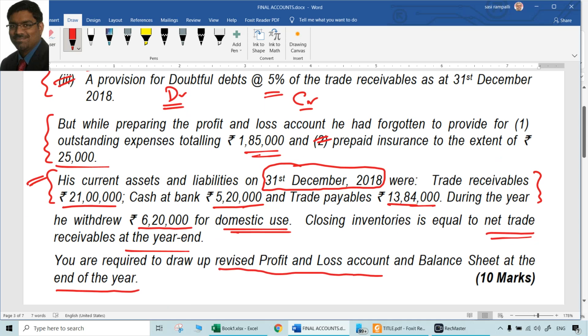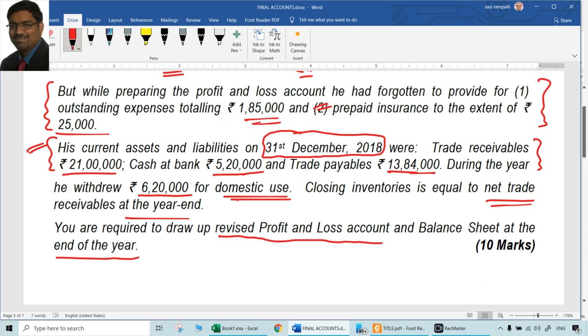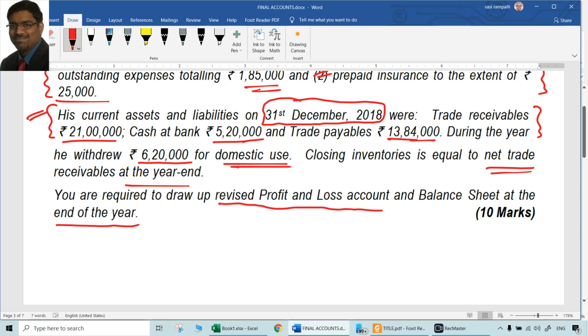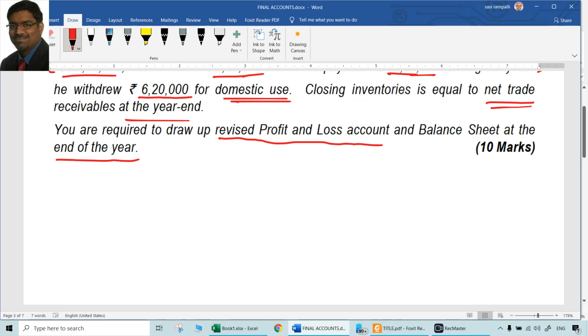But the other points where they forgot to treat completely, we had to do both aspects. That is important item to be identified. And straight away, whatever current assets are given, you just take them to balance sheet, nothing else to do. And 6,20,000 is drawings, which should be reduced from capital. That's all. All the things are given.